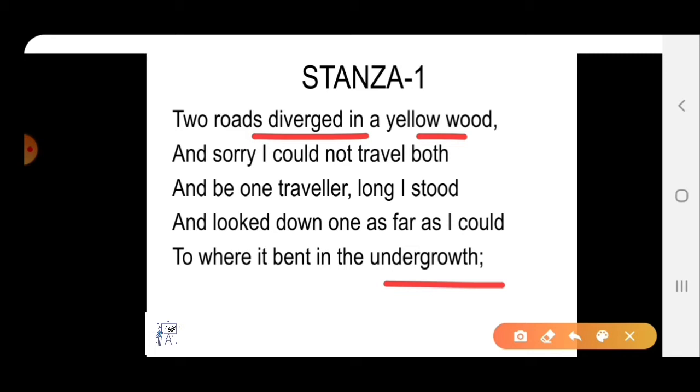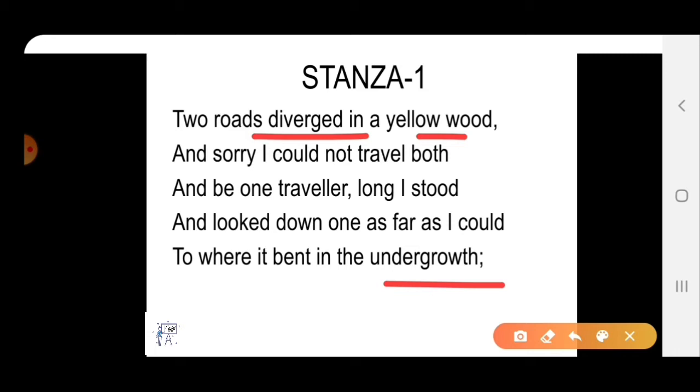Fine. Here the poet says that he is standing at a point in a yellow forest where two roads are separated in two different directions. But he feels sorry because he is unable to travel on both the roads as he is a lonely traveller. Right? Next is given, long I stood. The poet stands there for a long time. For what? To decide on which road he should choose to travel on.